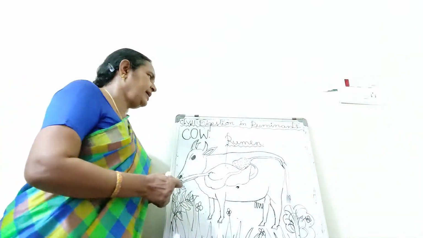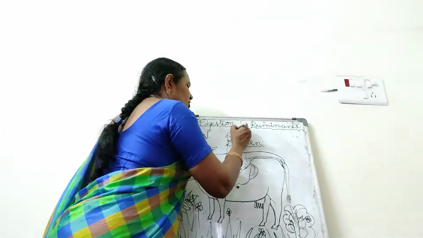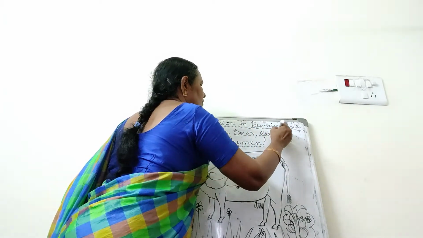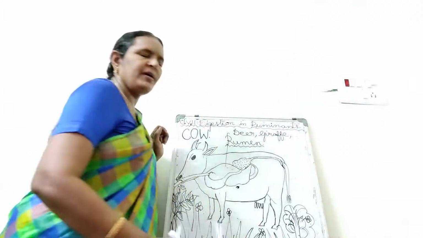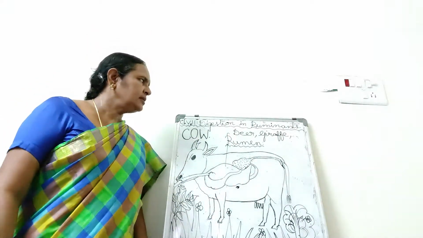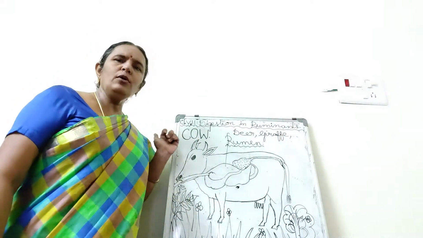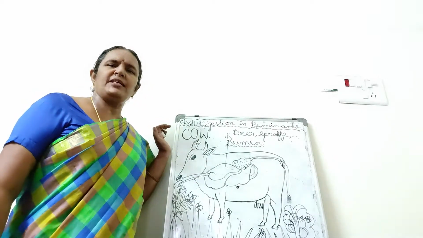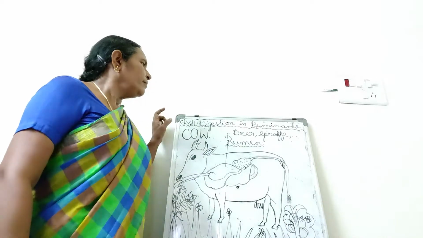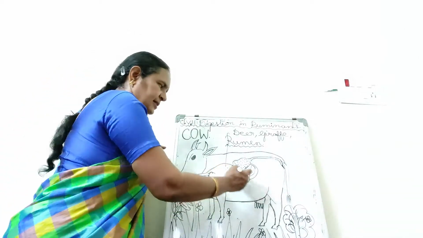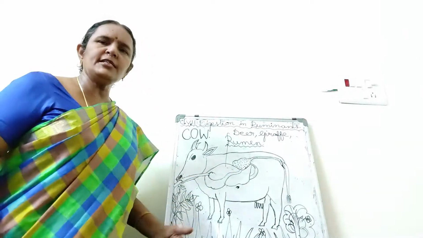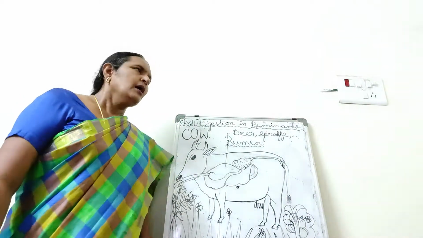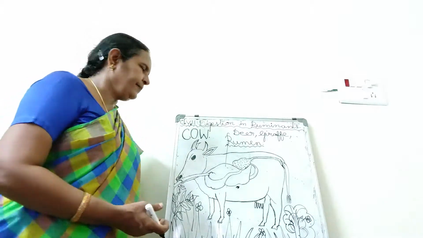Some animals like cow, deer, giraffe, sheep, goat, buffalo, these animals have a very special characteristic, that is their stomach. The structure of the stomach is different from the other herbivores. What is the difference? Let us see.